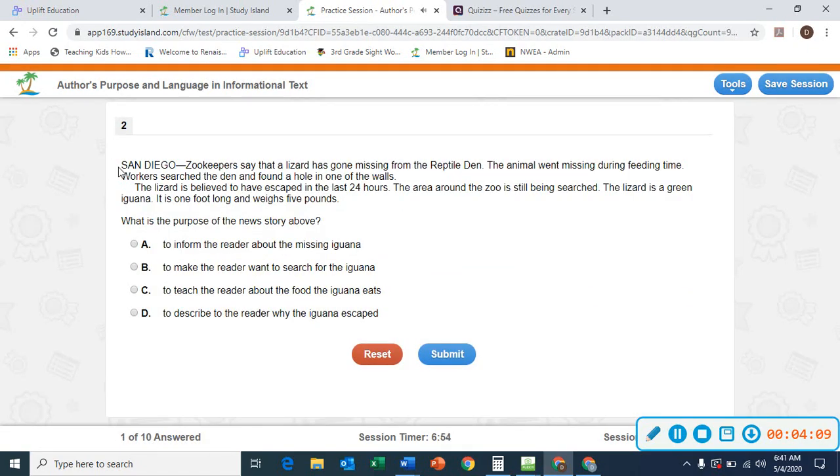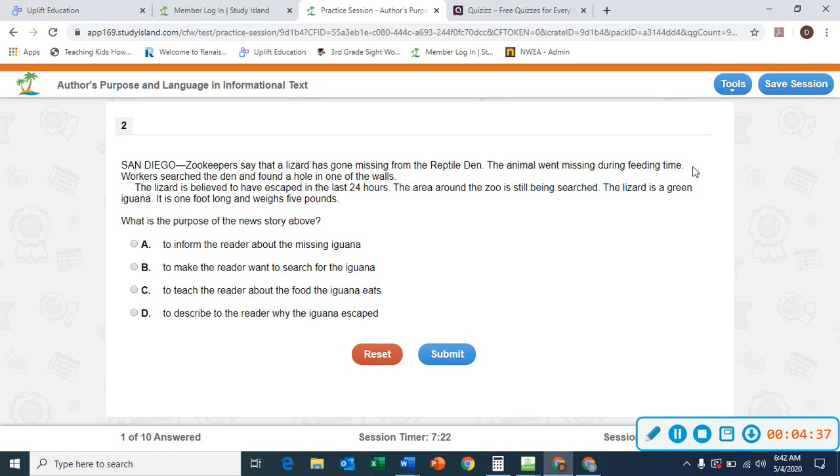San Diego. Zookeepers say that a lizard has gone missing from the reptile den. The animal went missing during feeding time. Workers searched the den and found a hole in one of the walls. The lizard is believed to have escaped in the last 24 hours. The area around the zoo is still being searched. The lizard is a green iguana. It is 1 foot long and weighs 5 pounds. What is the purpose of the news story above?